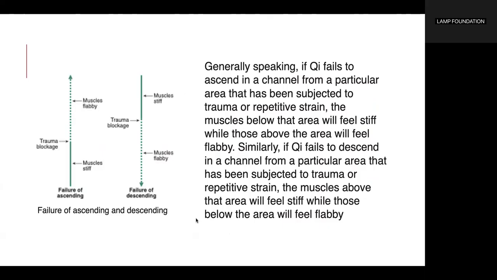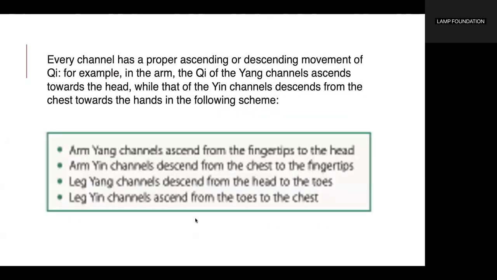Similarly, if qi fails to descend in a channel from a particular area that has been subjected to trauma or repetitive strain, the muscles above that area will feel stiff, while those below the area will feel flabby. Every channel has a proper ascending or descending movement of qi. For example, in the arm, the qi of the yang channels ascends towards the head, while that of the yin channels descends from the chest towards the hands in the following scheme.